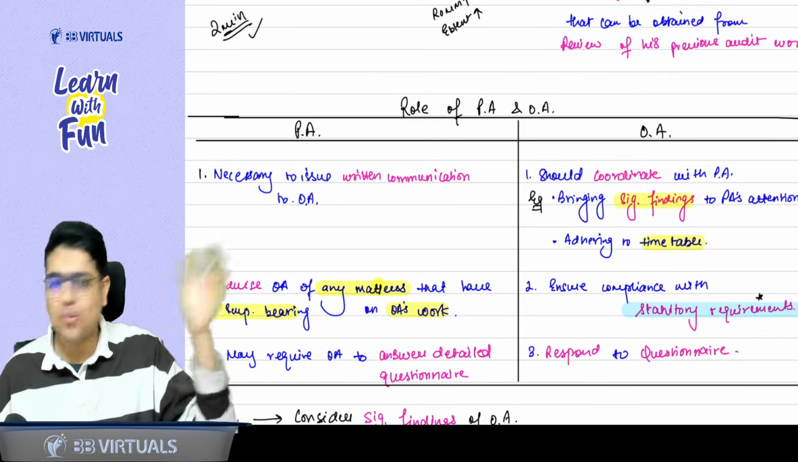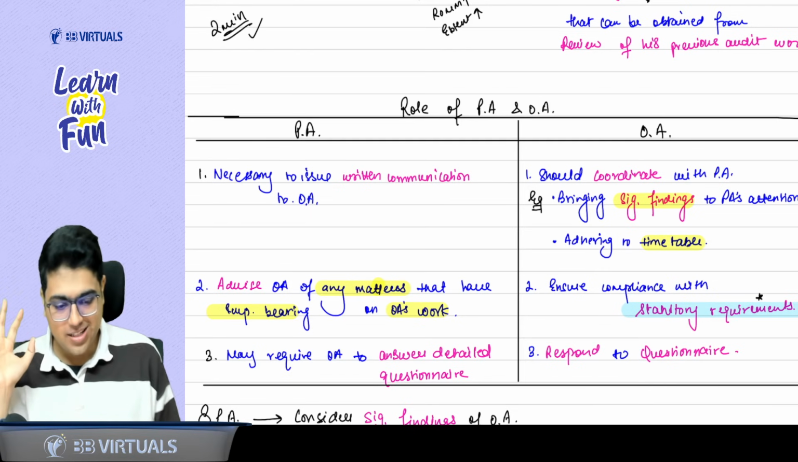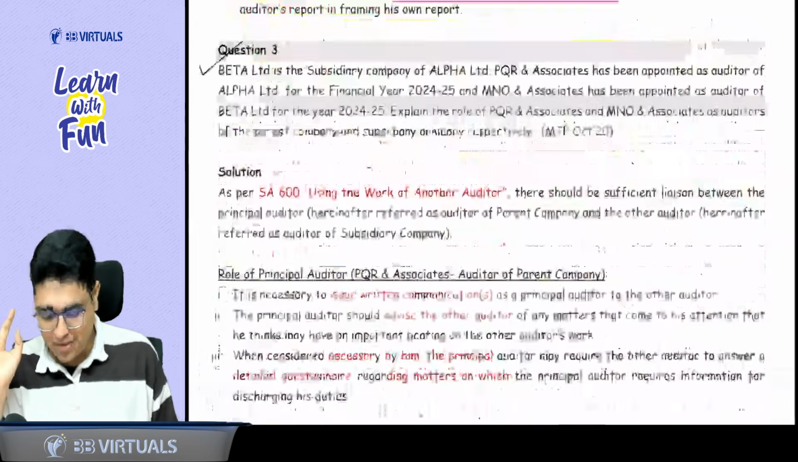So can I say all the points are properly interlinked? Yes, sir. Last time, let's revise. He will give a written communication. So when he is coordinating, he will tell him the significant findings, comply with the timetable. Plus, whenever he finds any matter which is important for other auditor, he will advise him. Second point is a little different. Remember it, compliance with statutory requirement. Don't forget the compliance with statutory requirement. And last point is questionnaire. Ask him to fill the questionnaire. He will respond to the questionnaire. Easy peasy? Yes, sir.